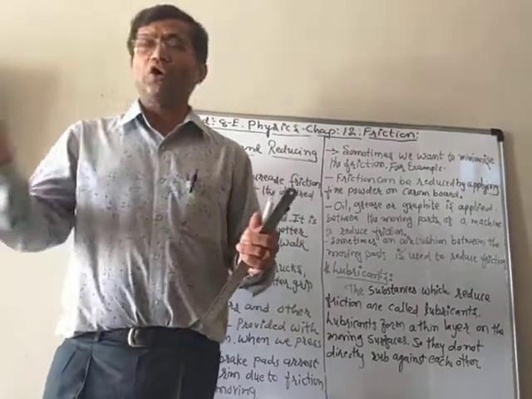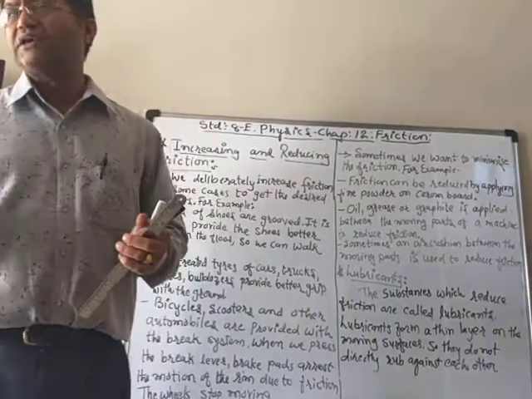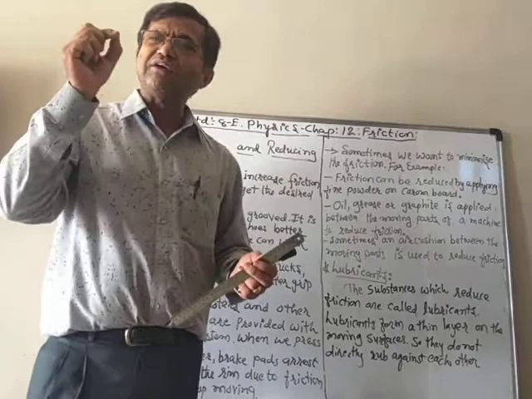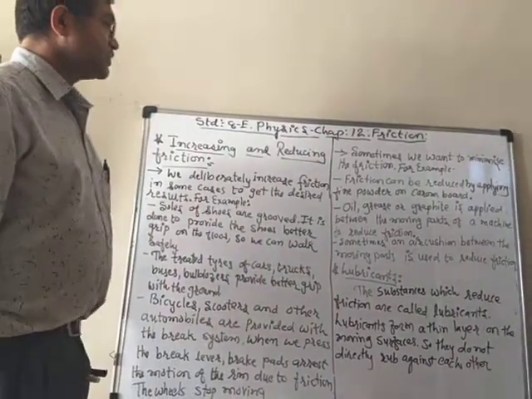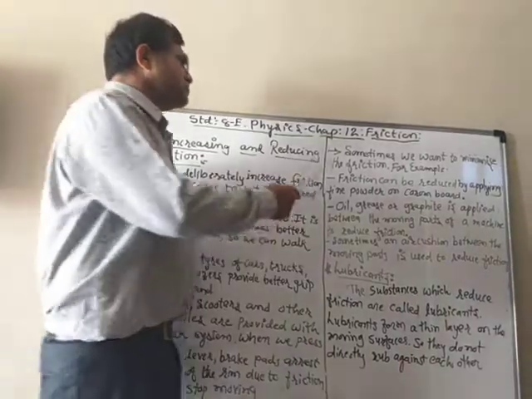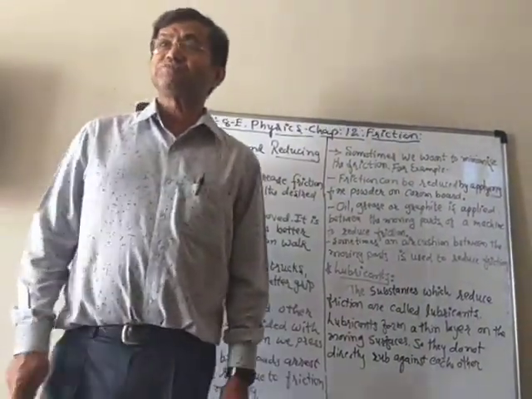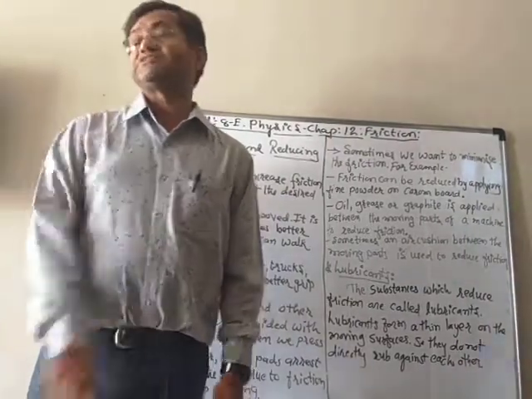There is no such surface. We can make very little friction, but not zero friction. So we will see in which situation we want to minimize friction so that we can have our desired results.